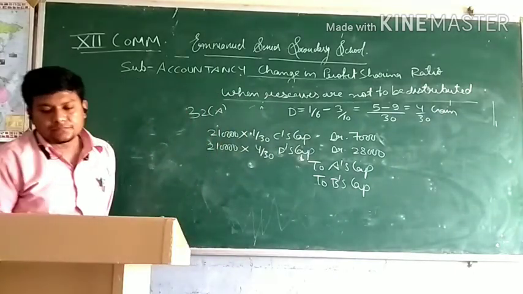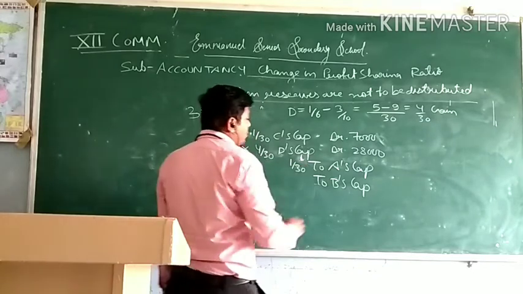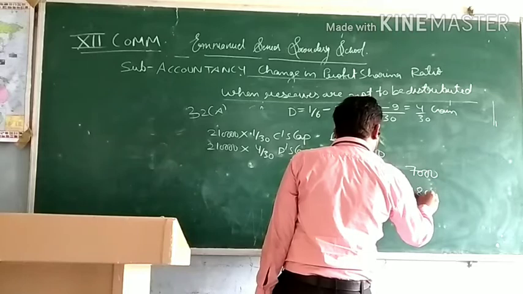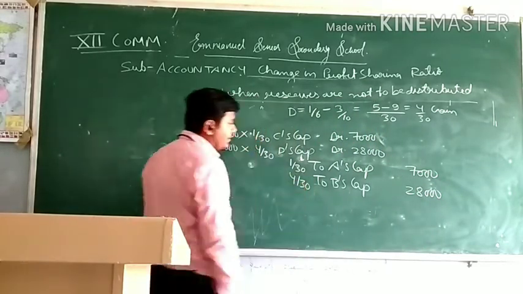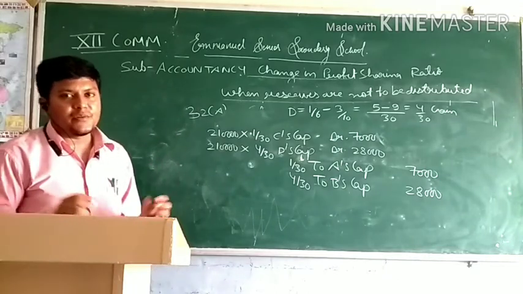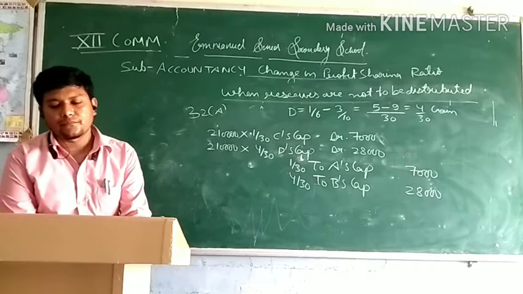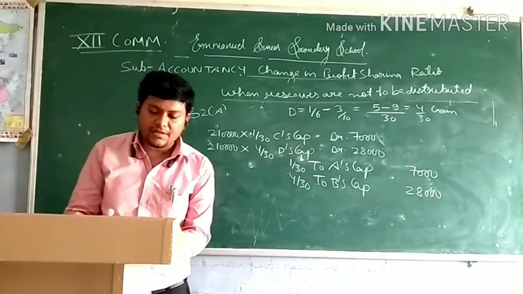For A, the ratio was 1/30 sacrifice. So it will be 7,000. And for B, 4/30, 28,000. Narration will be same, being adjustment passed for goodwill and reserve. I hope you understand that it was same as 31.